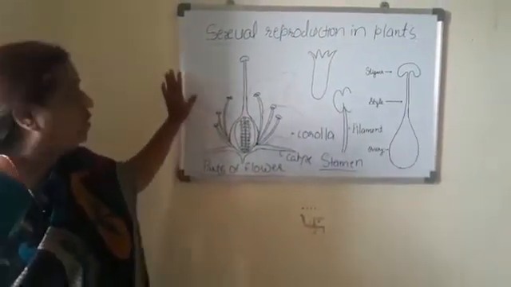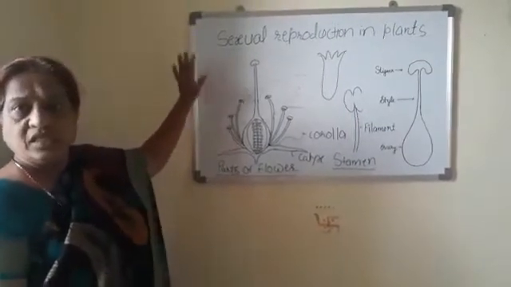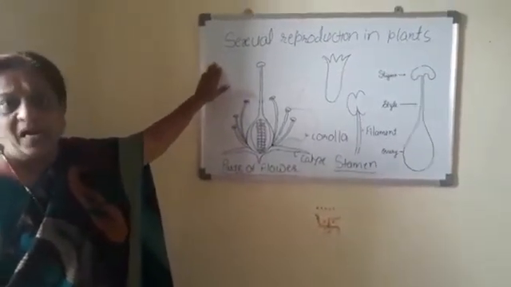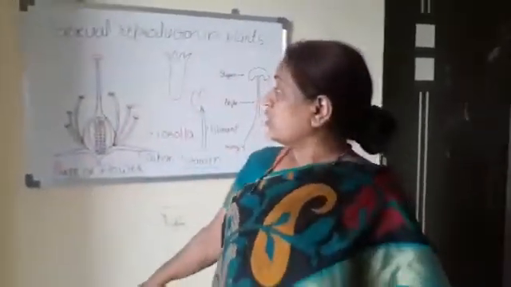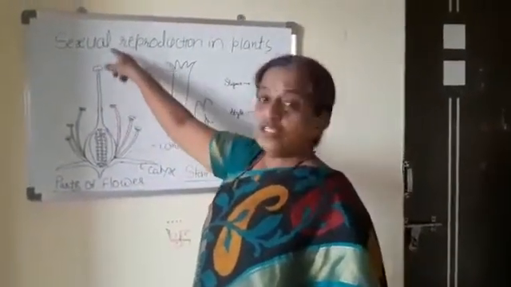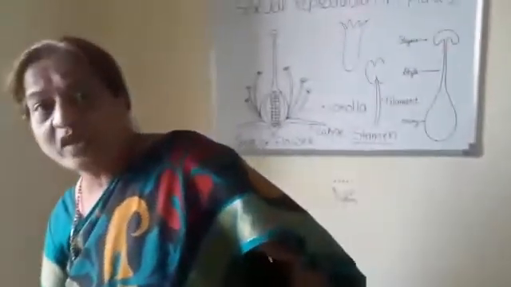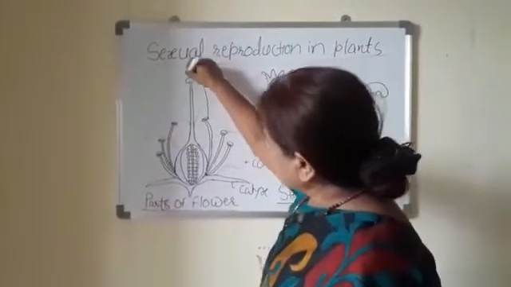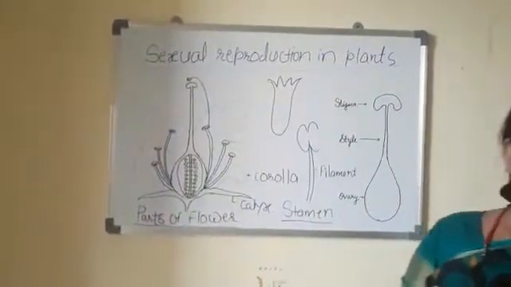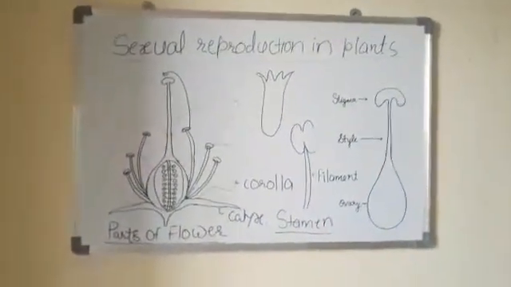Now the next process in the sexual reproduction in plants is pollination. Now what is pollination? Transfer of pollen grains from anthers to stigma is known as pollination.